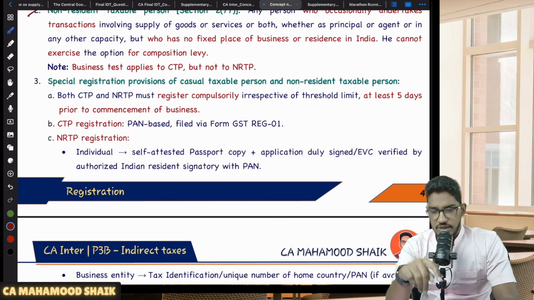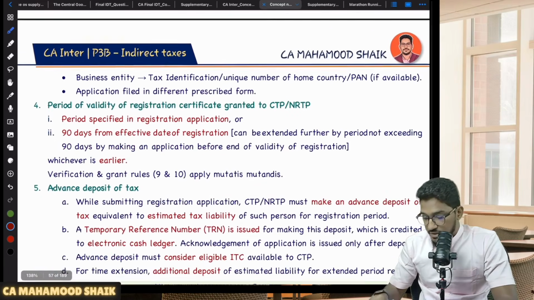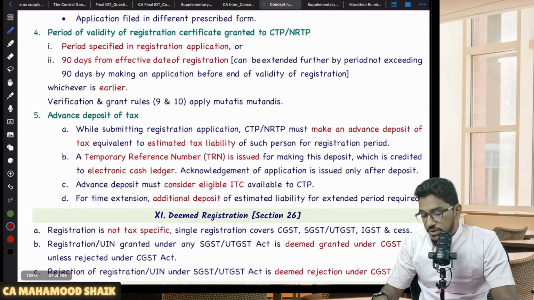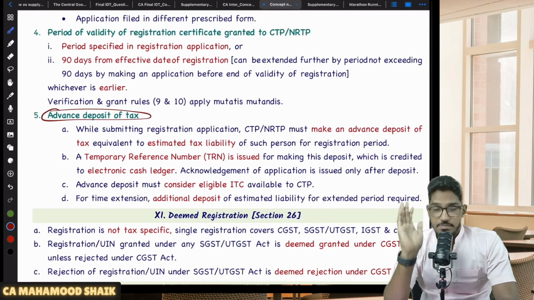This is already, we know it. Even 5 days prior to the commencement of business, you have to submit your registration. And one more important point here is you have to make an advance deposit of tax. CTP and NRTP, 5 days prior to your commencement of business, you have to submit your application for registration. But not just that, even you have to make an advance deposit of tax.